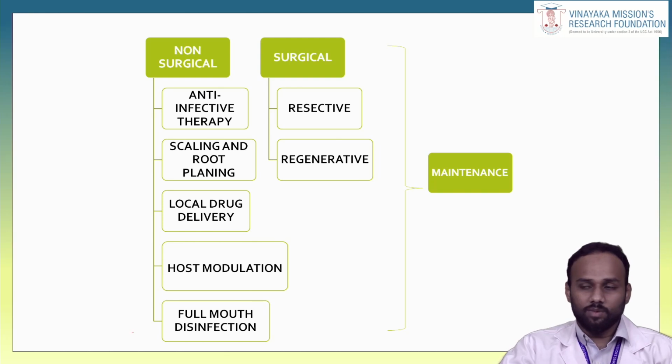Now let us see about the treatment modalities. There are two therapies for periodontal disease. Initially, it is non-surgical therapy, followed by surgical therapy. In initial therapy, non-surgical therapy, first we will move on to the anti-infective therapy.